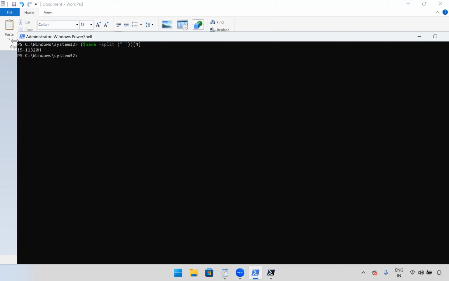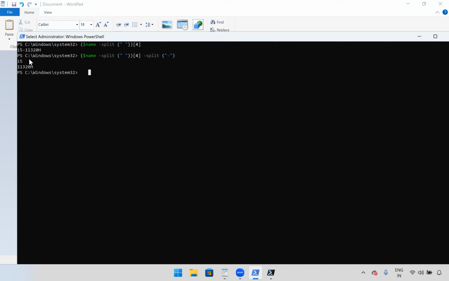Now we need only I5, only this part. We don't want what is after this hyphen. Okay, how can we split that? We'll use one more split here. Okay, split based on the space. We have, sorry, hyphen, right? Based on the hyphen we'll split. We have a hyphen here after I5. So we'll use hyphen. Let me close the bracket. So this is split, right? Okay. Now we need to take only I5, not this value.